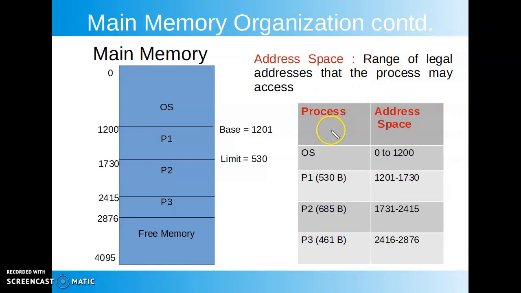This table shows the different processes currently present in the main memory and the space occupied by them, and as per the space occupied, their address space is defined. Suppose our operating system is stored from location 0 to 1200, then its address space, its range of addresses, will be from 0 to 1200.